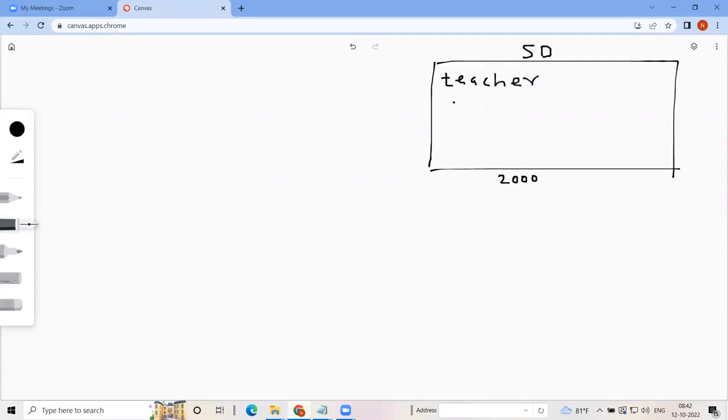Teacher is null, so I'm not writing anything inside it. Dname is also null, but in the constructor we have initialized dname, so dname will be science department.